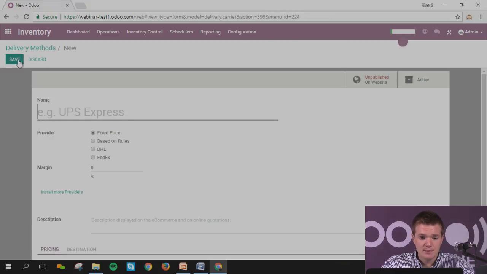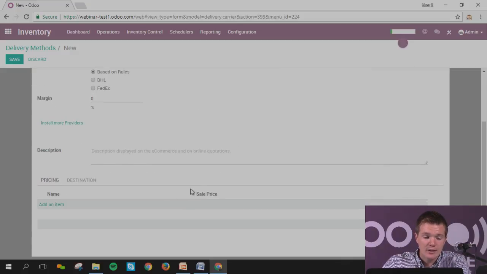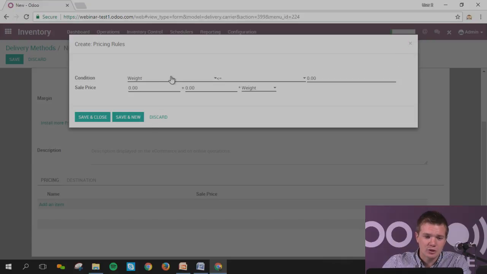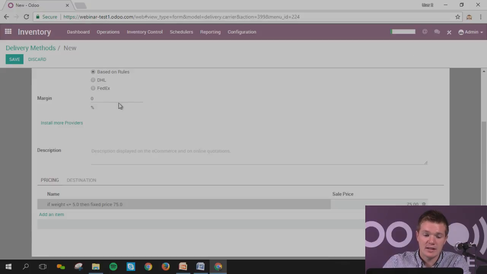When you create this, you can create one manually. Let's imagine you want a huge package for a specific huge product, you want to say it's based on rules, and I will come back to that afterwards. You can say that for such a huge product, it's based on the weight. If it's more than, let's imagine, 5 kilos, then you will need to pay 75 euro more, or in addition, multiply a price per the weight.